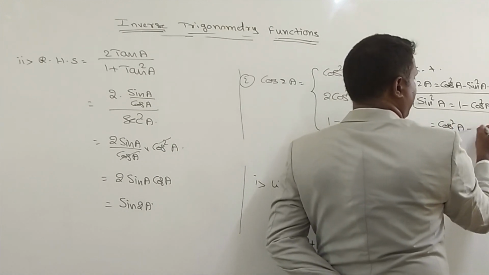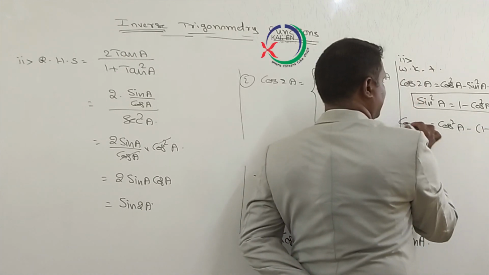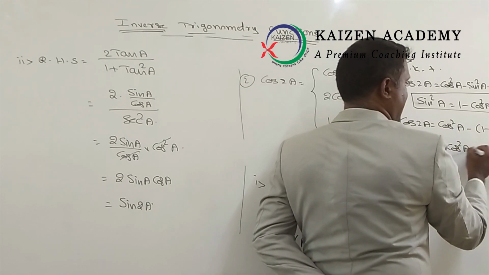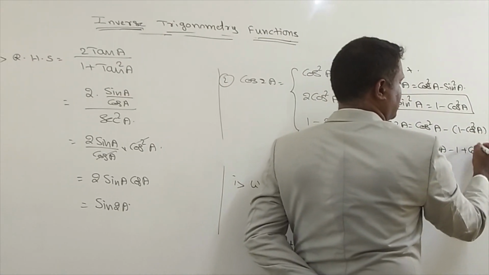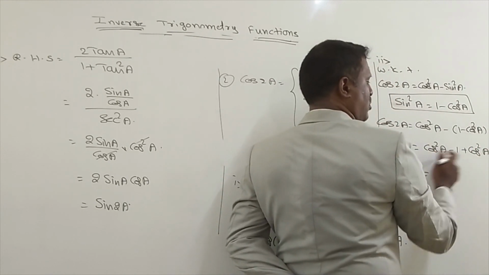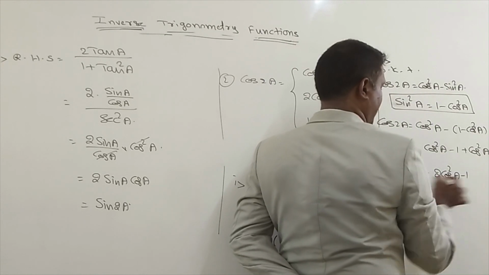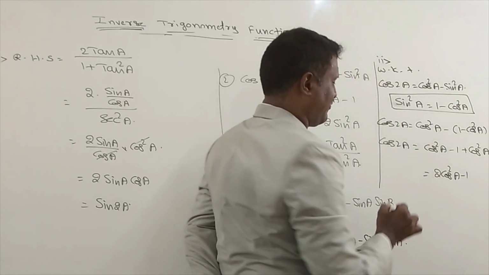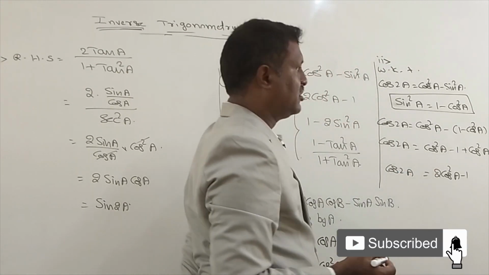So cos 2A equals cos square A minus, of 1 minus cos square A. Write cos square A as it is, then minus 1, and minus into minus gives plus cos square A. So we can write 2 cos square A minus 1. Cos 2A is 2 cos square A minus 1.